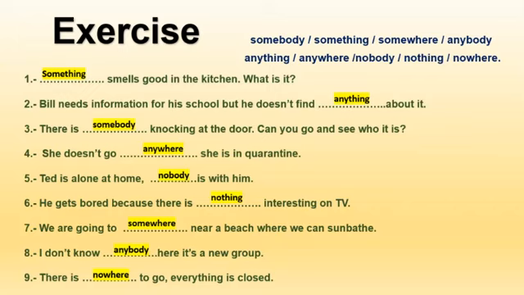Okay, and that's all. The idea is you have to remember what is the correct function. Some, positive sentences. Any, negative sentences or questions. And nobody, nothing, nowhere. They are positive sentences at first, but they turned into negative ideas.